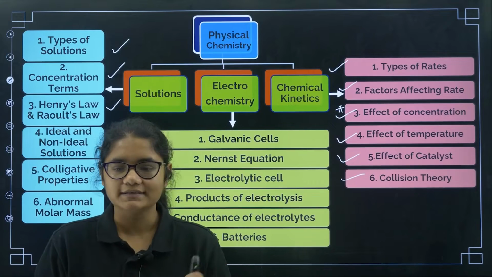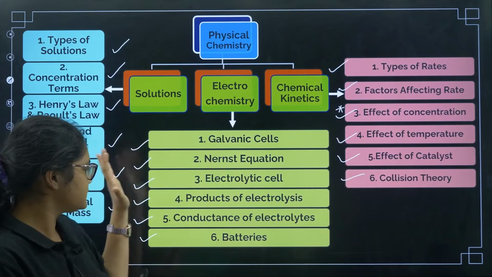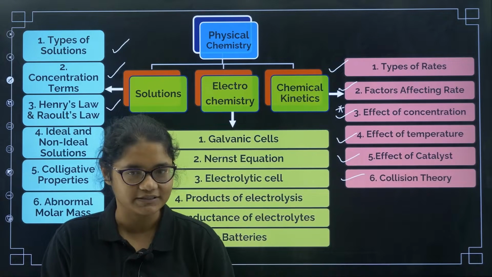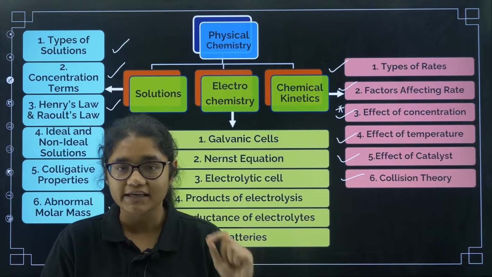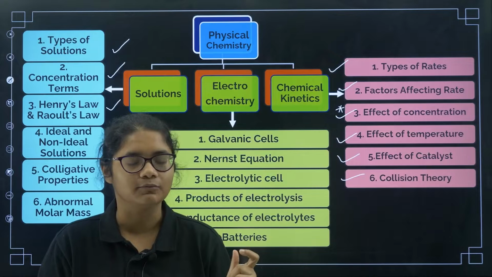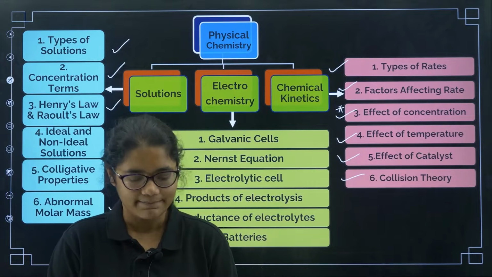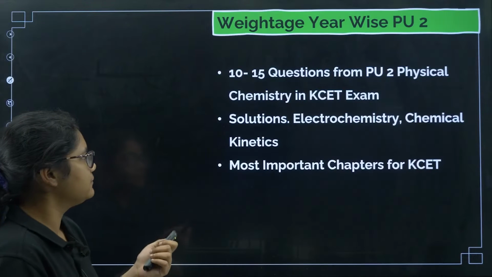So you can see, total 6 plus 6 plus 6, so we have a total of 18 topics including all the 3 chapters. We are going to cover each one of them in a quick revision mode so that you can recapitulate and recall all the formulas. So yes, now let's get started.